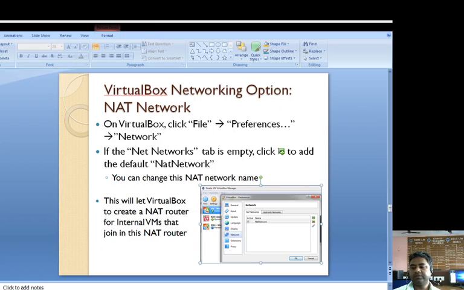So this is the way we achieve virtualization, or how we use VirtualBox, also known as Oracle VirtualBox. This is the scenario of how we create the setup, and how we share files between the guest operating system and host operating system. Thank you.